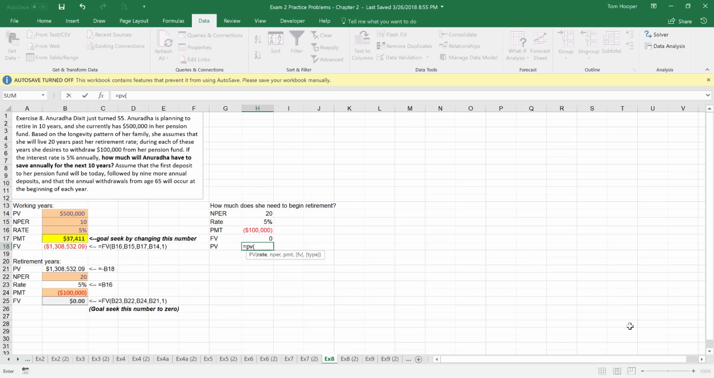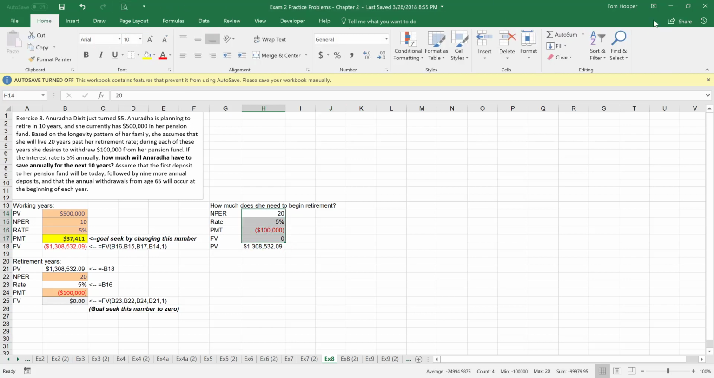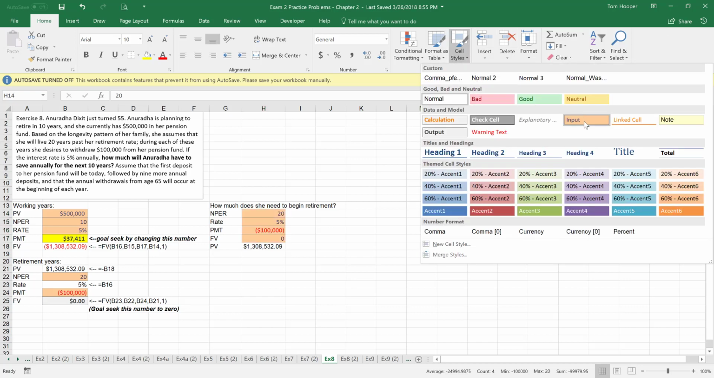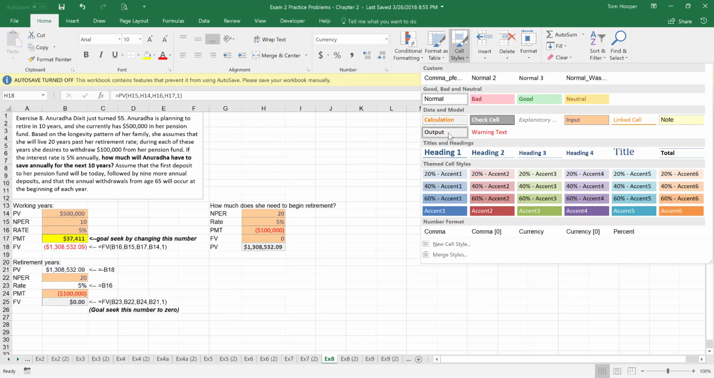And so the present value would simply be the rate over 20 years of withdrawals of $100,000 per year. And we can use the 0 or not, but it needs to be at the beginning of the period. And so this tells us that she needs $1.3 million when she's eating that retirement cake. And so some of these are inputs, and the amount that she needs for retirement is what we calculated as an output.